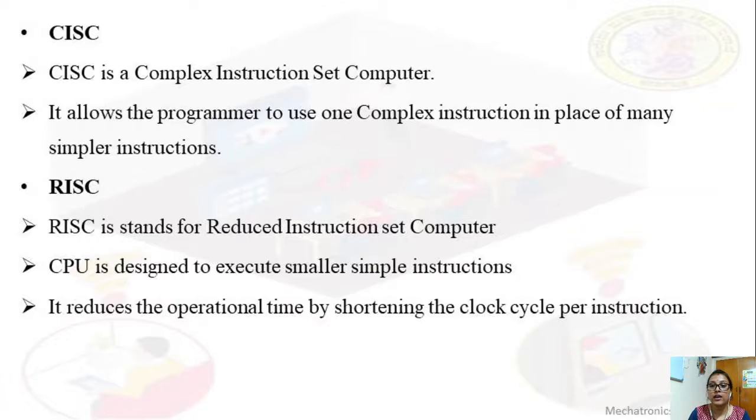So instead of writing a lengthy program using simple instructions, we replace that lengthy program using a single complex instruction. Thus, there will be a small sized program.